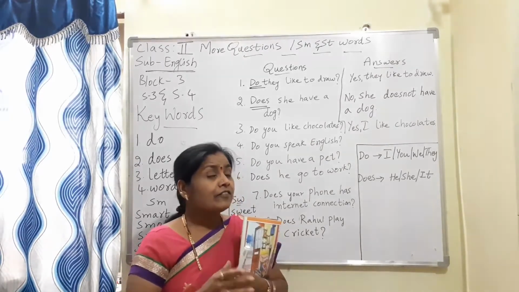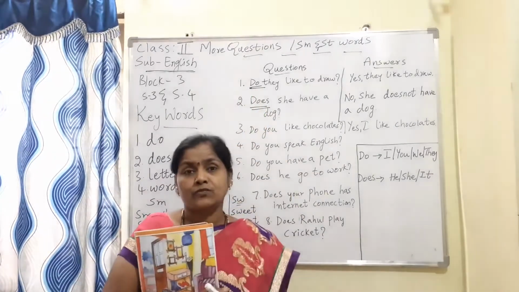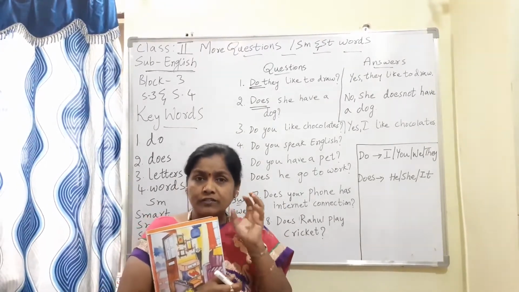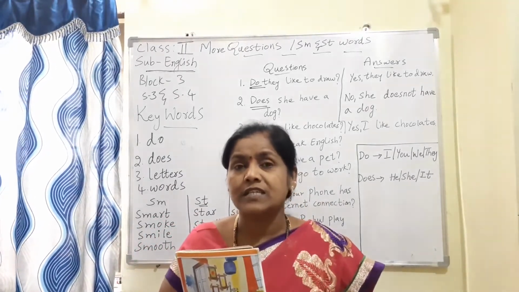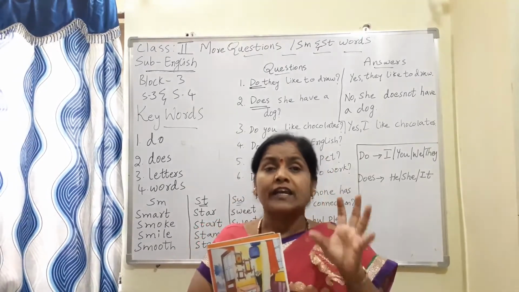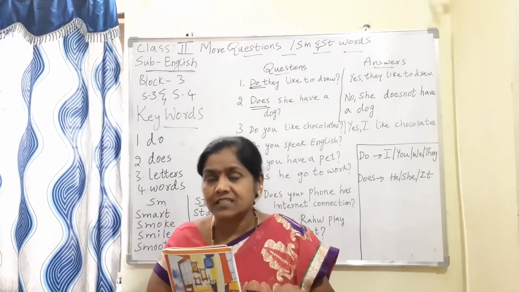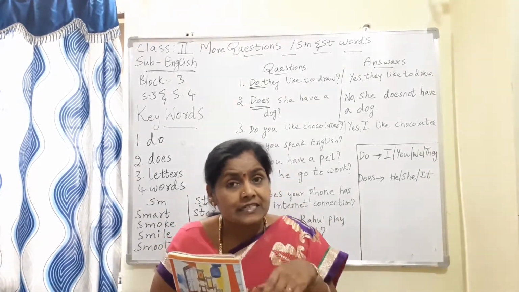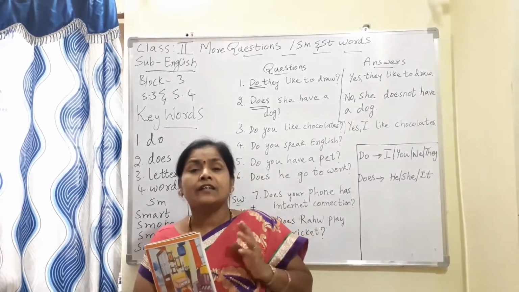But what is the difference between this? You make questions with do and does, and with WH words like who, where, why, what, when. These question words give us answers. Where gives us the answer about the place. What tells us what they are describing. Which differentiates what it is describing. When tells us about the time. Why tells us about the reason. How also tells us about the reason.